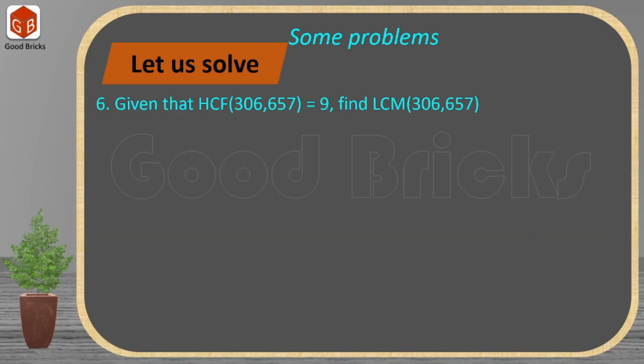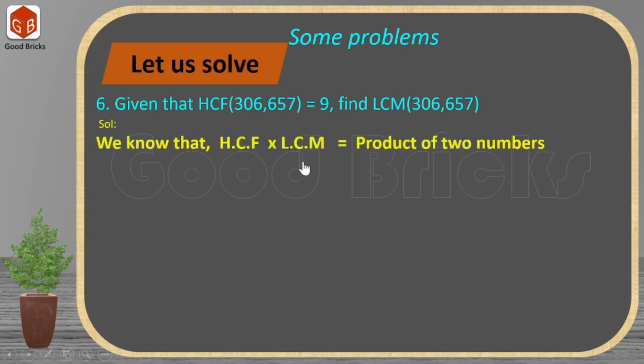Now let us solve another problem related to exercise 1.1. In this problem they have given HCF of two numbers and they are asking us to calculate LCM of these two numbers. And we know the relationship: LCM into HCF is equal to the product of two numbers. They have given HCF as 9, so in place of HCF we are going to write 9. Product of two numbers is nothing but 306 into 657. That is what we are going to write.